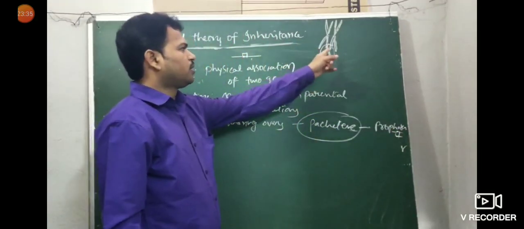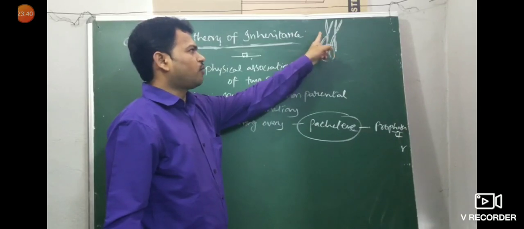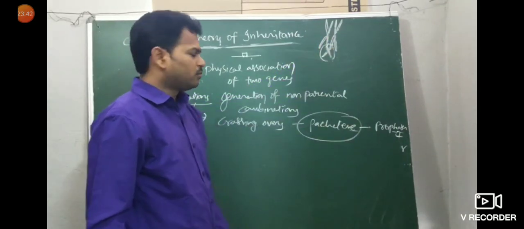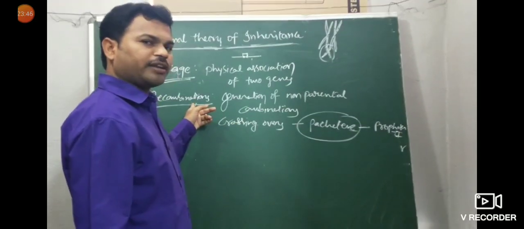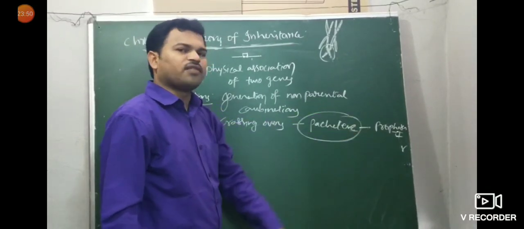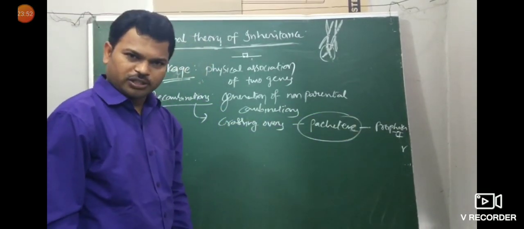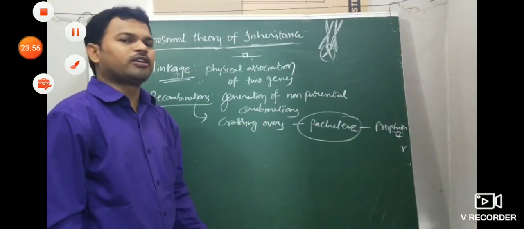What is crossing over, sir? The transmission of genetic character between non-sister chromatids of homologous chromosomes is called crossing over. Crossing over leads to recombination, new characters. That occurs in pachytene, in prophase 1 of meiosis 1. Recombination is one important concept.